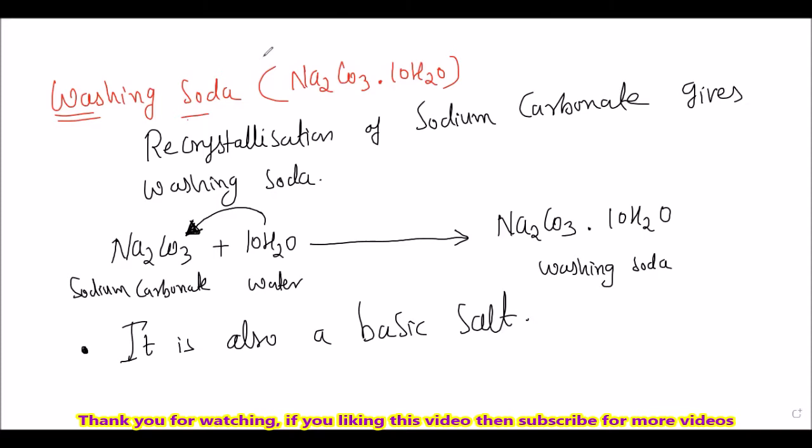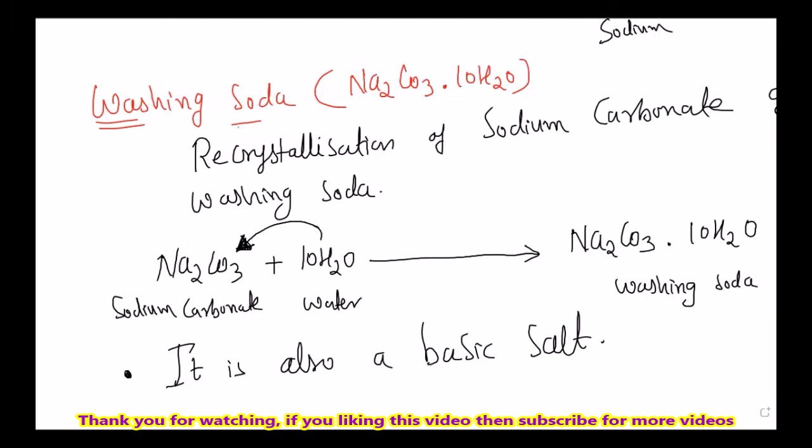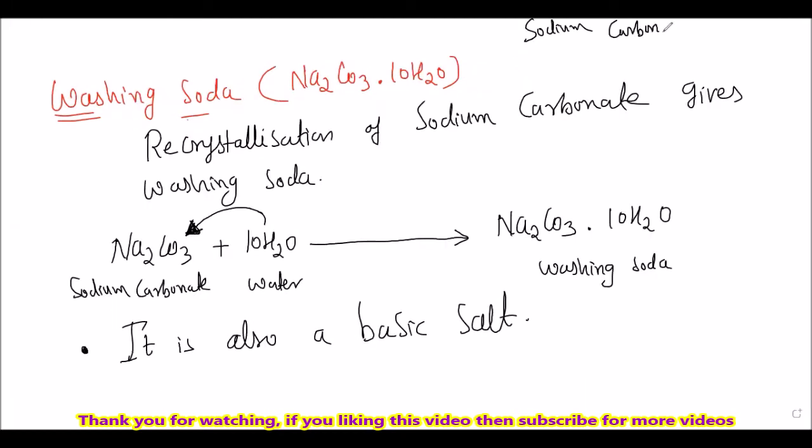So sodium carbonate is nothing but washing soda. In the exam, if they ask what is the chemical formula of sodium carbonate crystal, then what formula do you write?